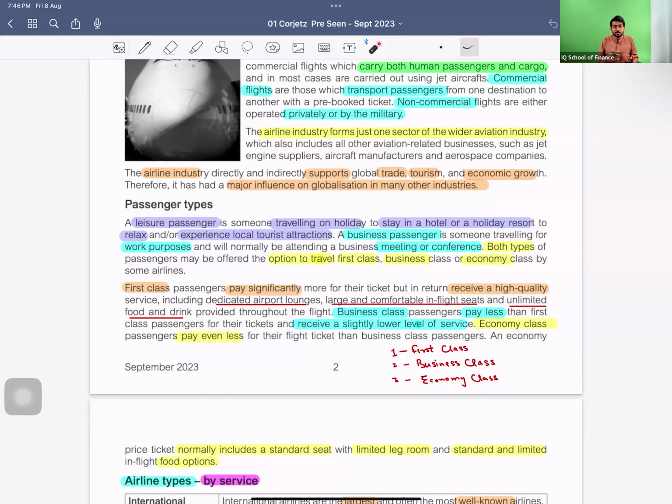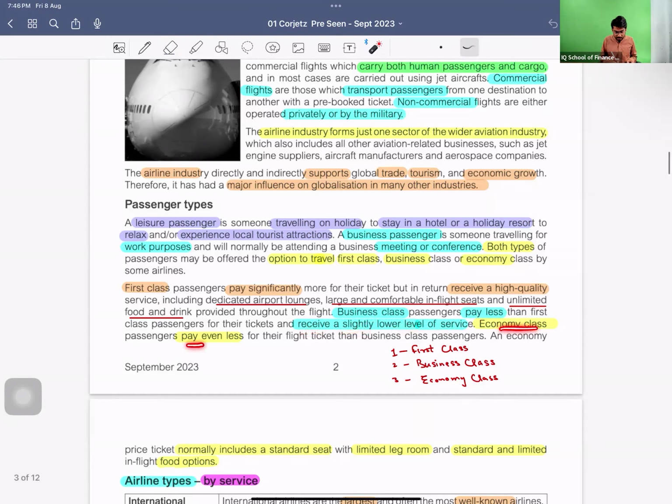Many people are just waiting on the seats. For the first class passengers or customers, they get dedicated airport lounges, large and comfortable in-flight seats, a big area for seating within the airline when they are traveling, and unlimited food and drink. They do not have to pay separately for it.